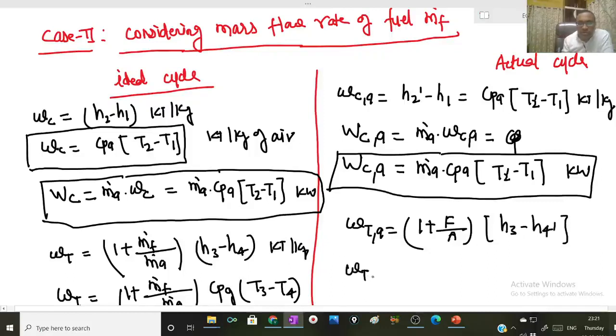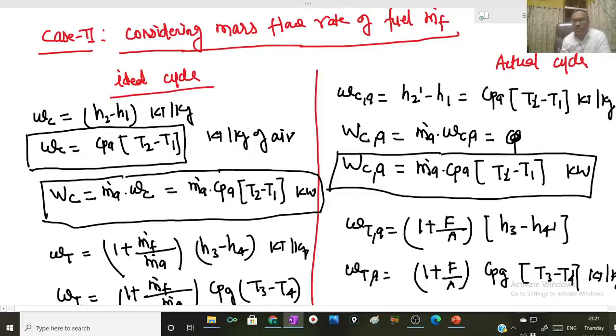So actual turbine work output will be (1 plus F by A) into Cpg into (T3 minus T4 dash) kilojoule per kg of air.